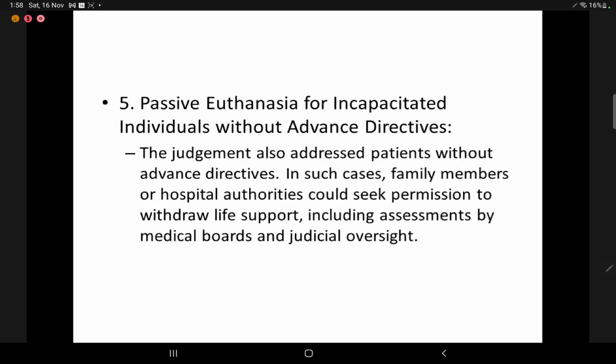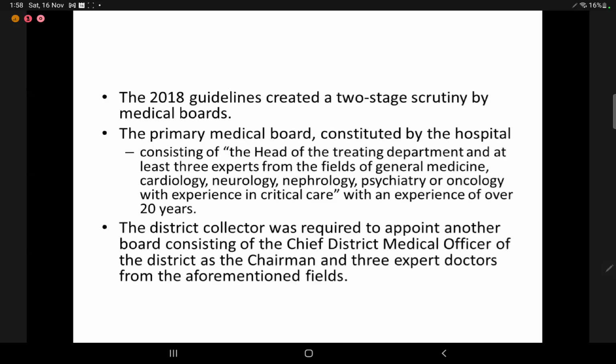A person has got incapacitated, cannot, is on a ventilator maybe, and cannot give advance directives. In that case, there has been a provision made in this 2018 guideline. What the 2018 guideline says is it will have to be done after constituting two boards: the primary medical board,